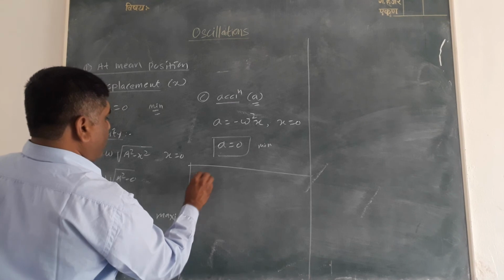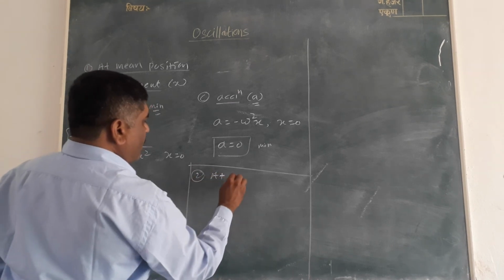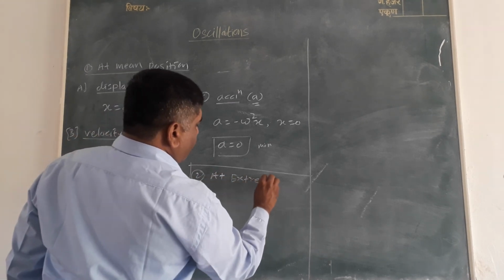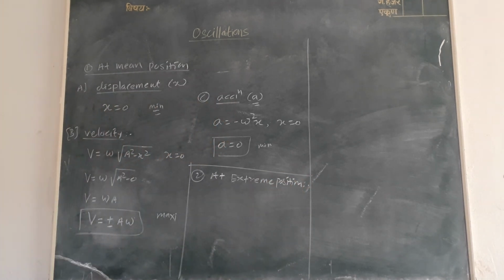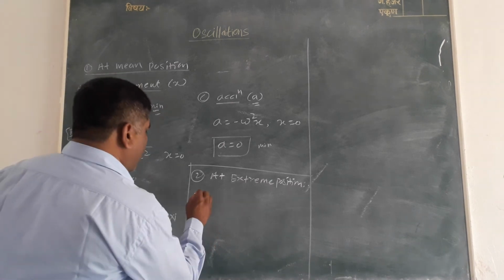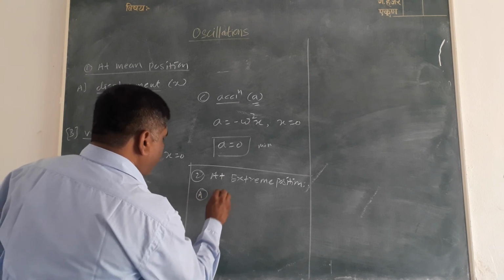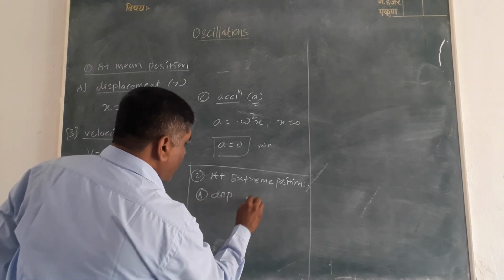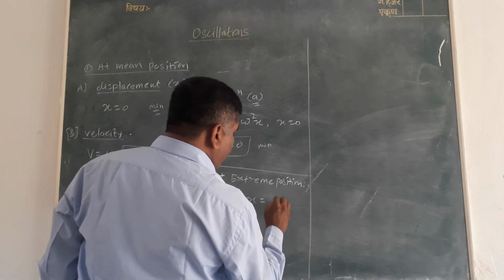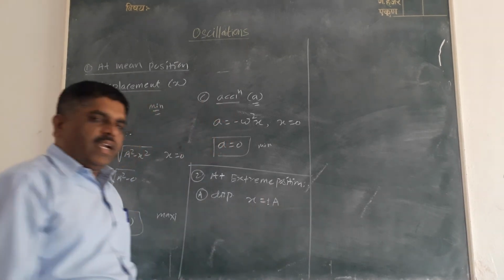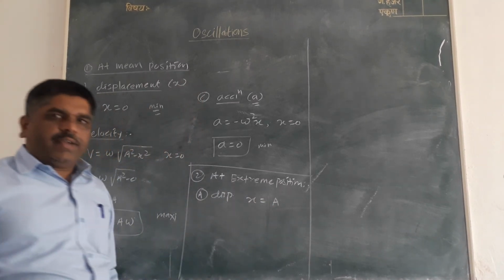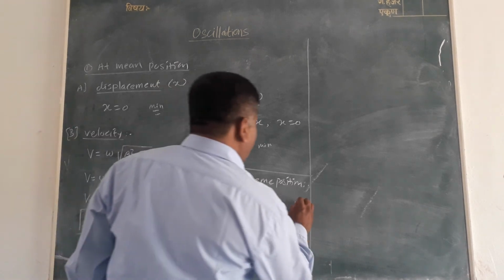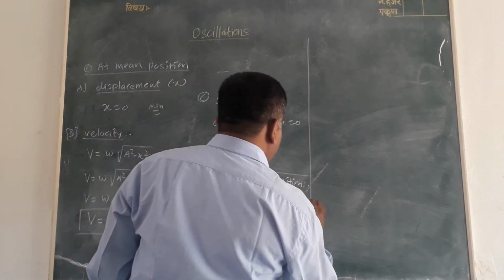Now case second, at extreme position, what is the value of displacement, velocity and acceleration? Firstly, a, displacement x is equal to a. Sometimes you can write plus minus a. Consider only magnitude. x is equal to a. That is, this is the maximum value of displacement.